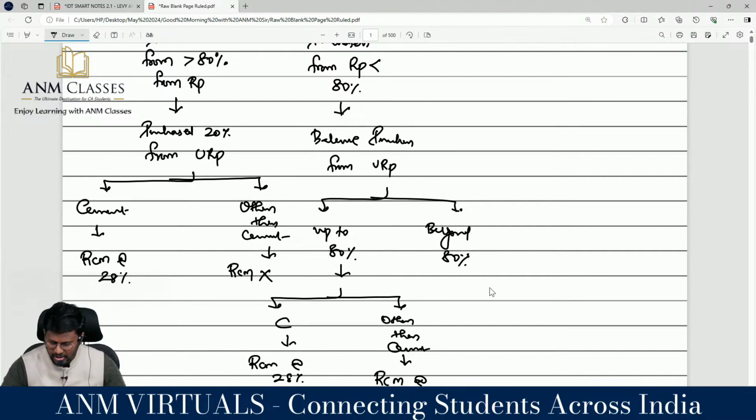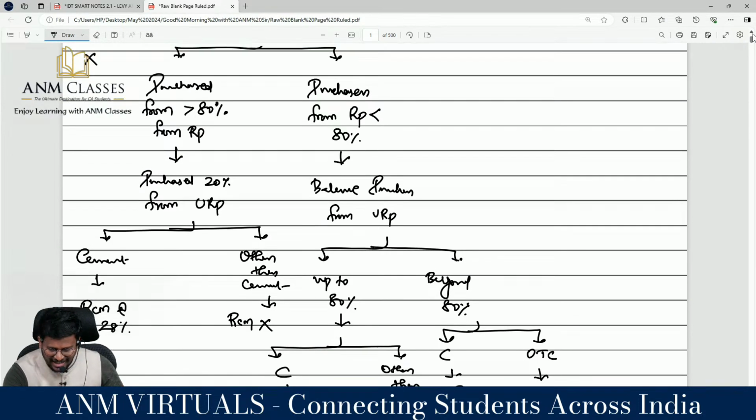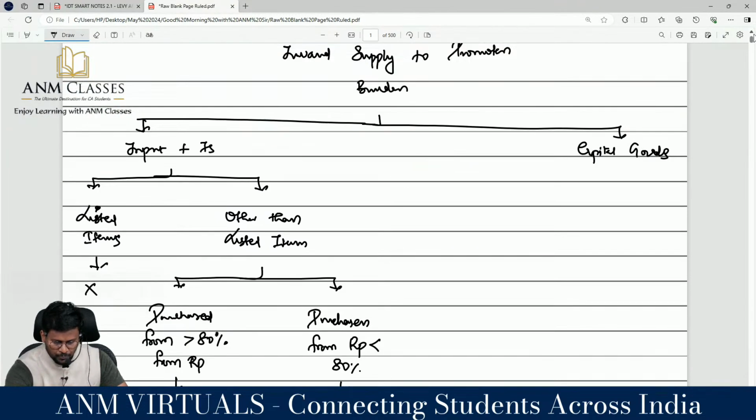Beyond 80%, again you have to check what is there: cement or other than cement. Understood? For the cement, RCM at 28%. Other than cement, sir, is not taxable, because on the remaining 20% the provision applies. Understood or not? So what you have to critically analyze is this. Let me recall once again for you, sir.